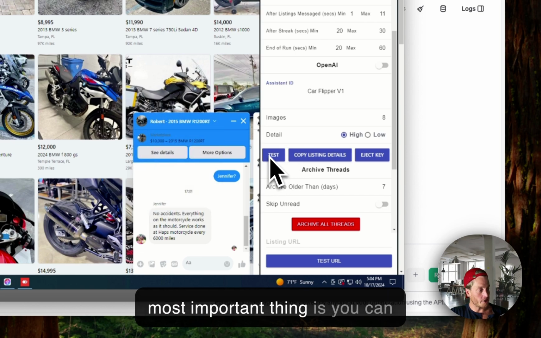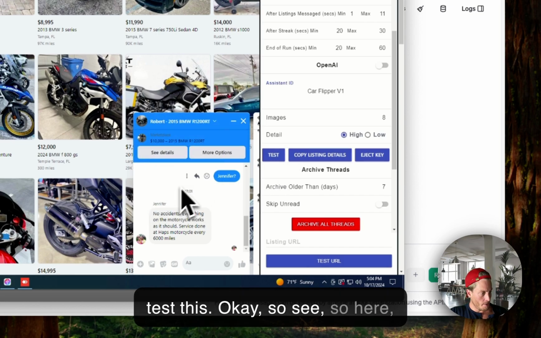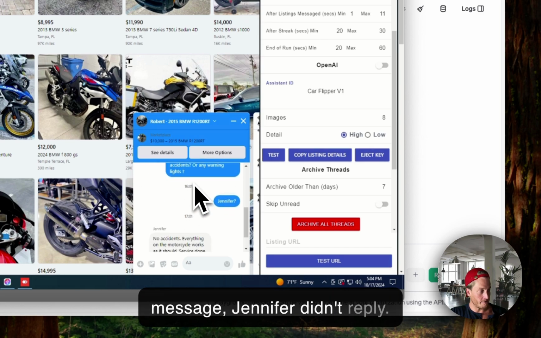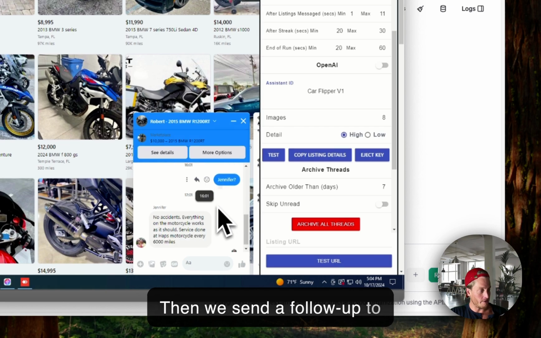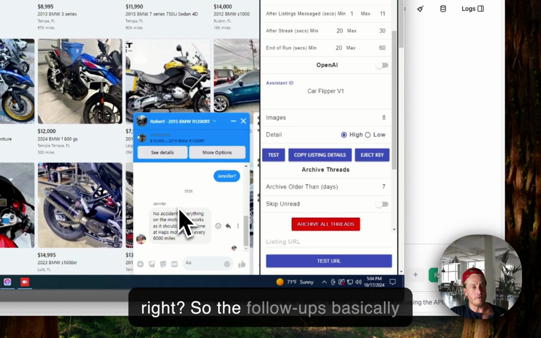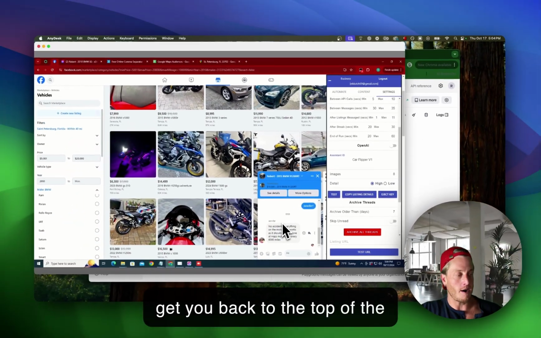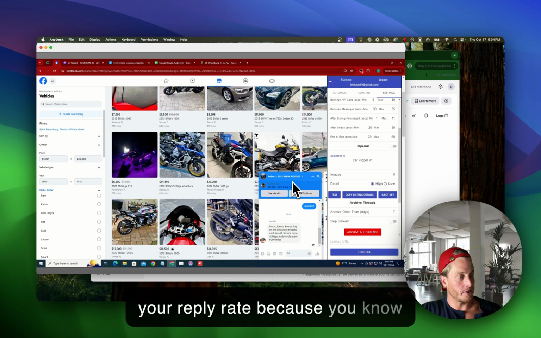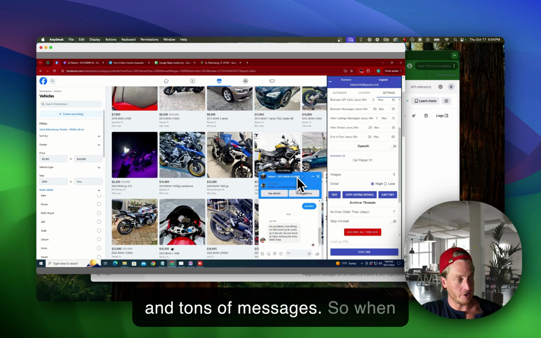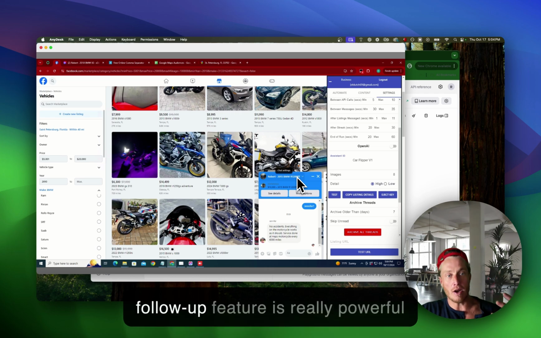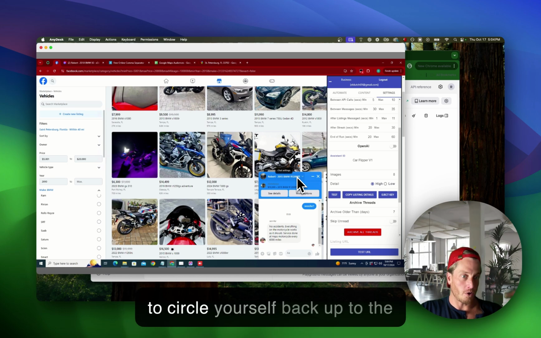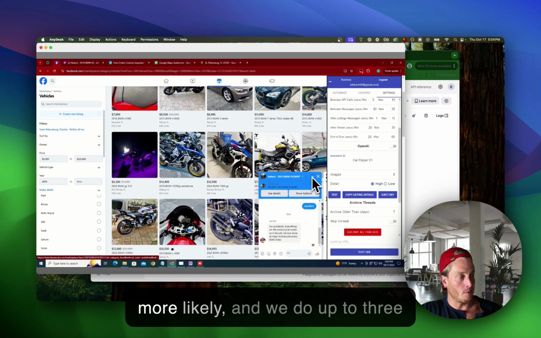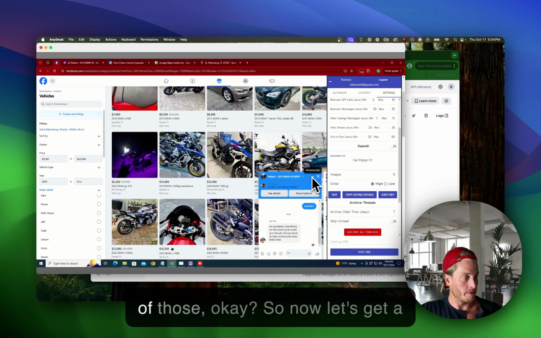And then the most important thing is you can test this. Okay, so here, nice example. We send a message. Jennifer didn't reply. Then we send a follow-up to Jennifer, and now Jennifer replied, right? So the follow-ups basically get you back to the top of the inbox and really should increase your reply rate, because these people get tons and tons of messages. So when you send your first message, the follow-up feature is really powerful to circle yourself back up to the top of their inbox and more likely get a reply. And we do up to three of those, okay?